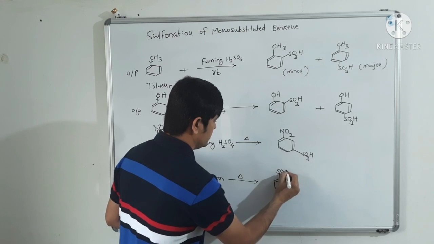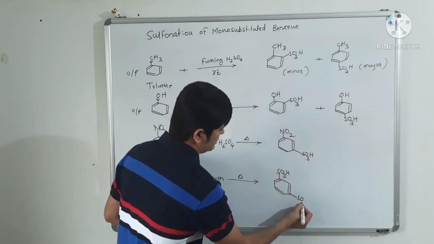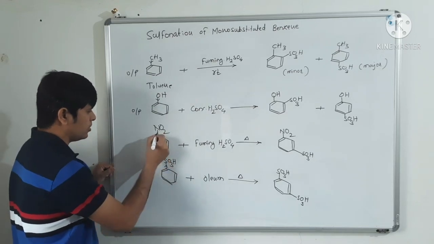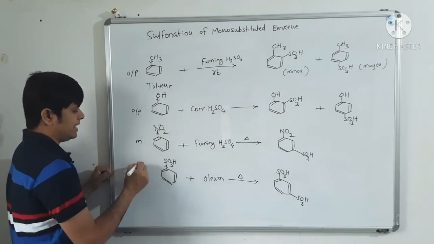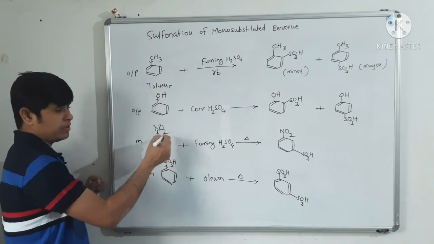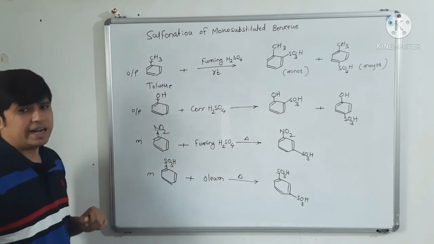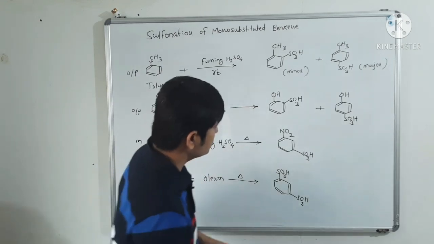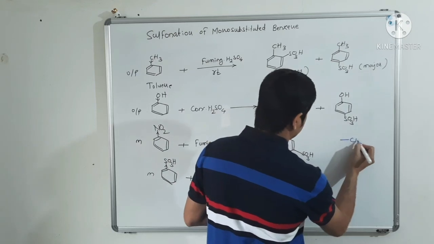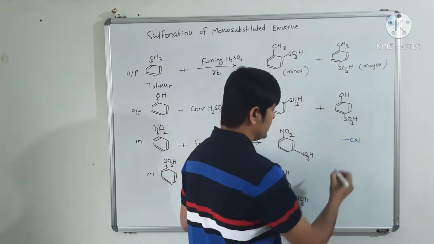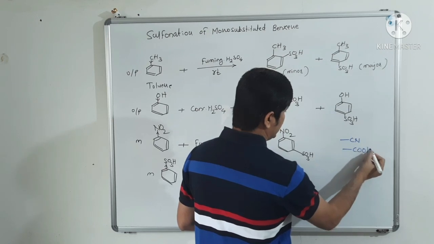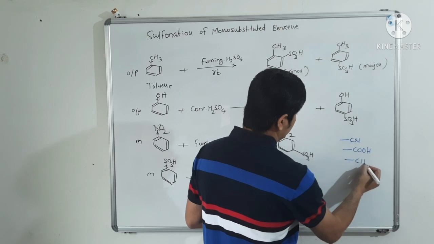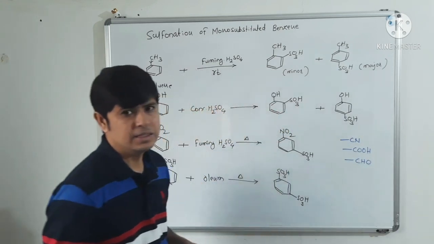We will get the meta substitution product, because this sulfonic acid group or nitro group are meta directing. Which groups are meta directing? In addition to that, cyano is also meta directing. Carboxylic acid, COOH group is also meta directing. CHO is also meta directing, isn't it?